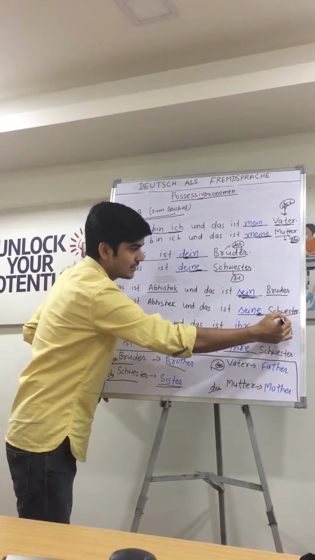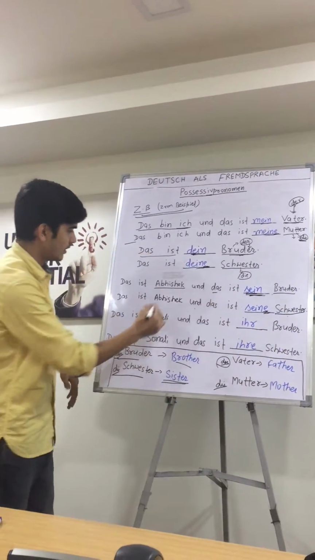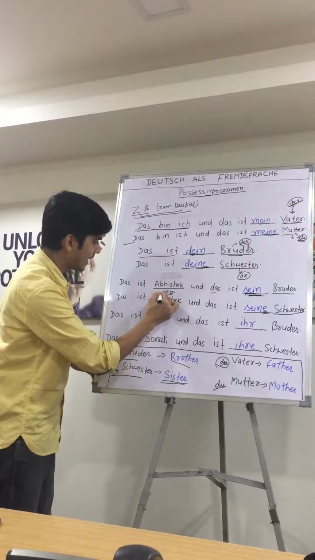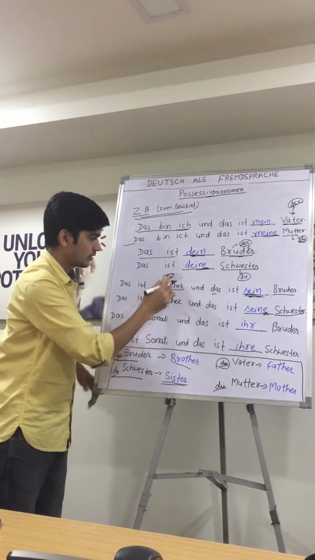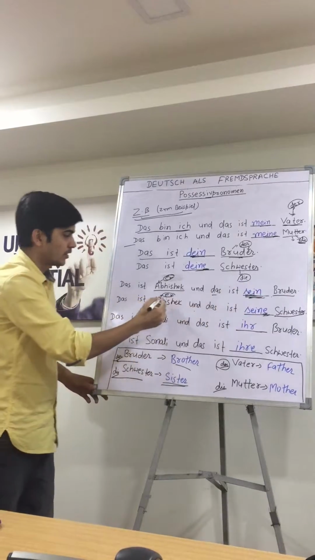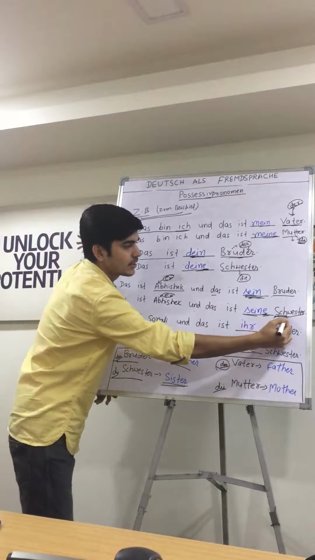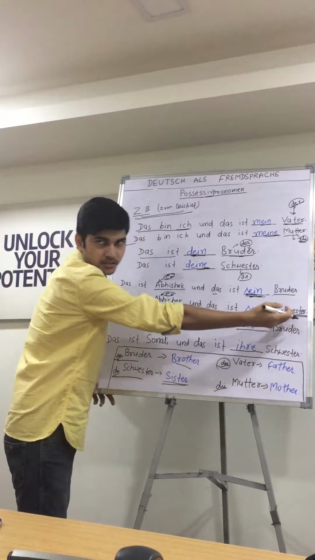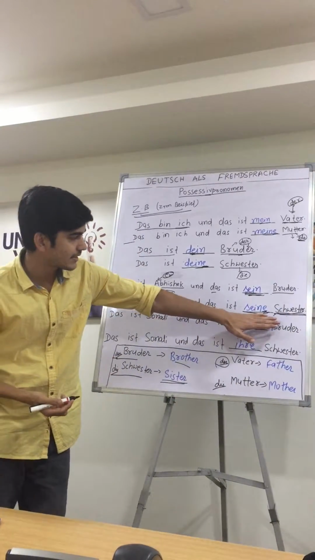Why? Because Schwester is die Schwester, feminine. And this is er. Abhishek is er, he. So er becomes sein in the possessive pronoun. And here it is feminine. It means female. That's why we put an extra E.